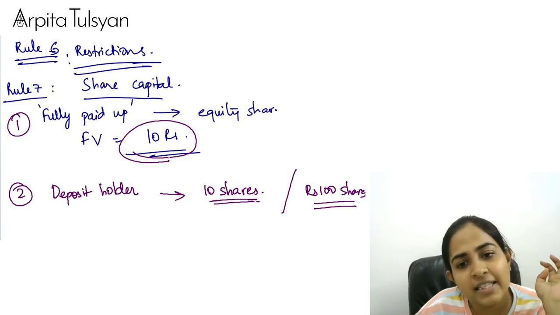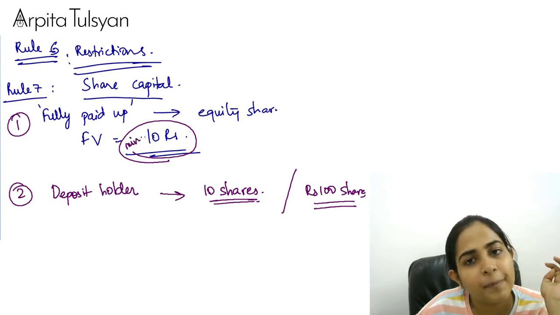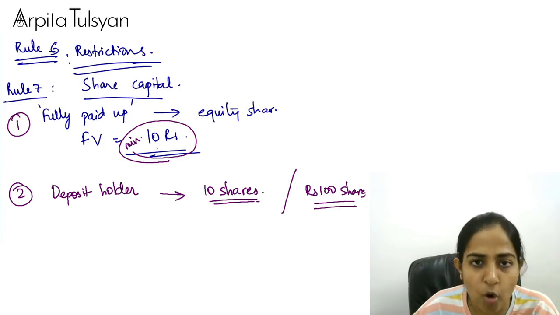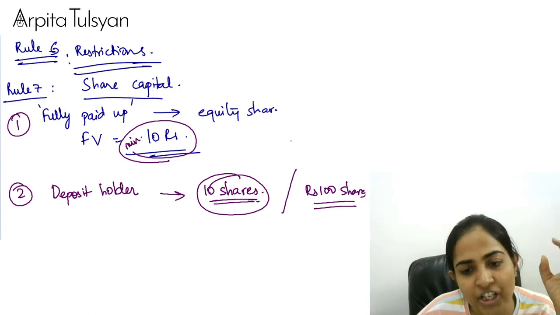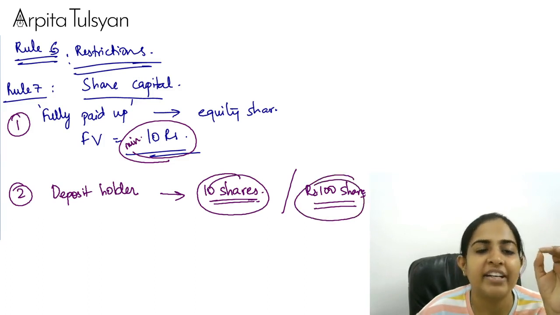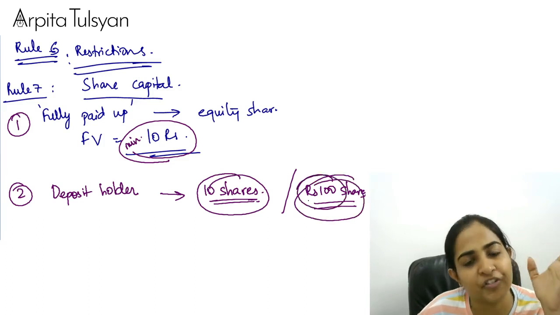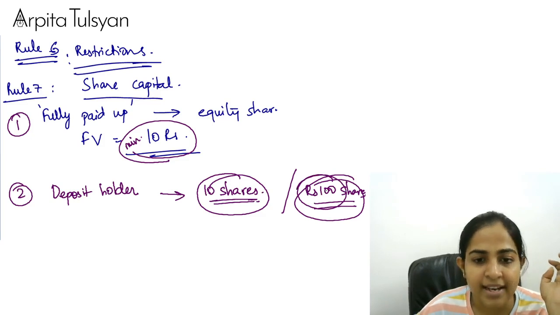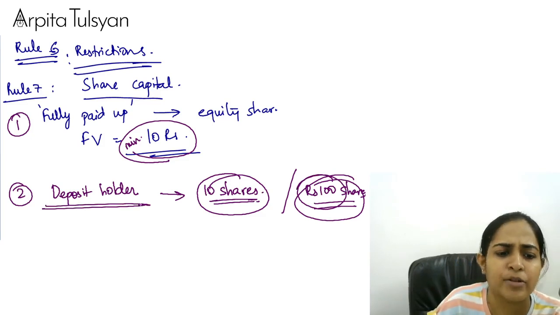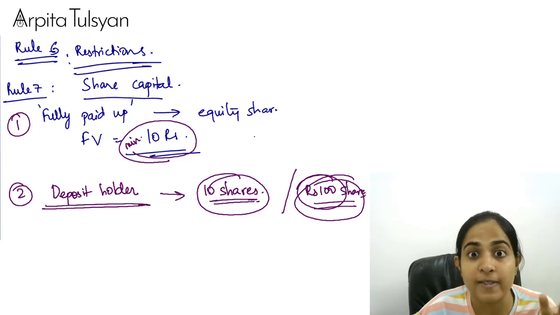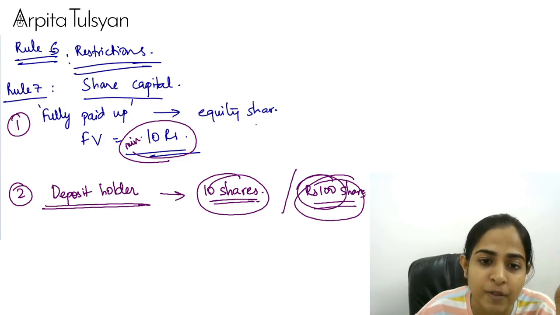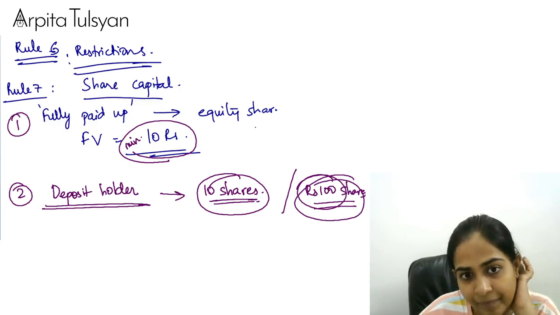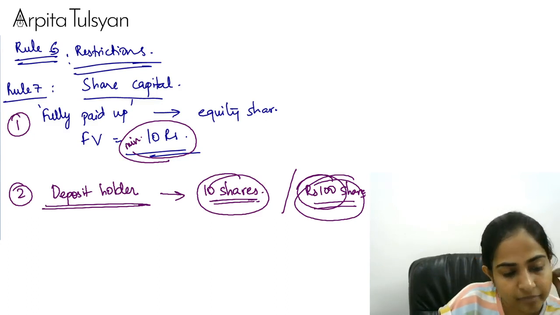Very, very clear with this? This is your minimum face value. Face value can be more also. So in case of numbers, you should be having at least 10 shares, or in case of value, you should be having at least rupees 100 worth of shares. Very, very clear with this? Any kind of deposit holder. You can be a saving deposit holder. You can be a fixed deposit holder. You can be a recurring deposit holder. It can be anything.